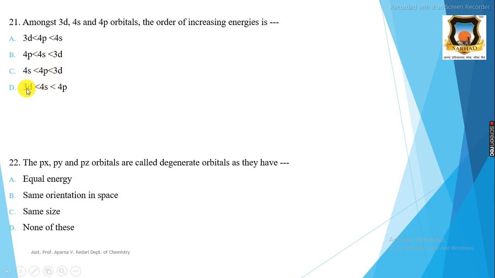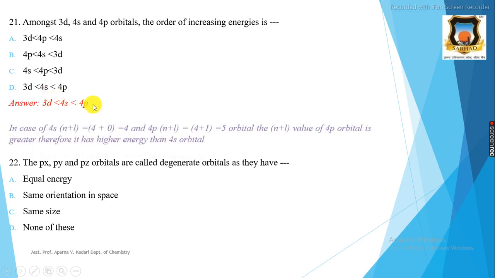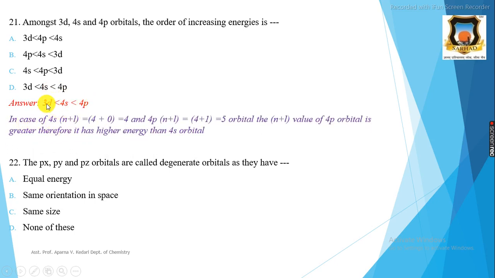And the last option, D option, is 3d, 4s, 4p. The correct answer is 3d orbital has lower energy than 4s and 4p, because the principal quantum numbers are 3, 4 and 4. Therefore 3d orbital has lower energy than 4s and 4p.